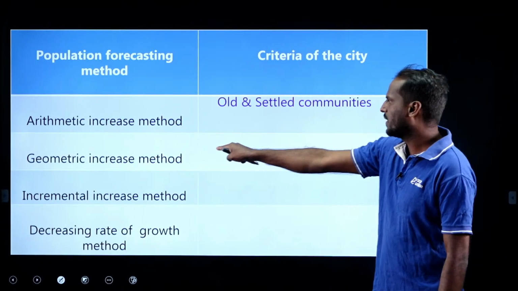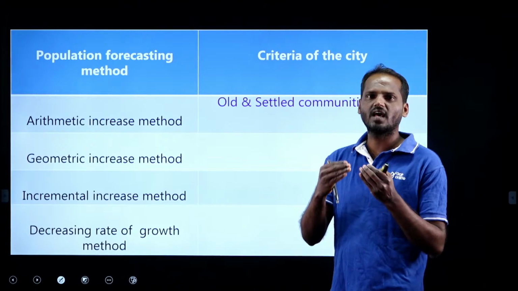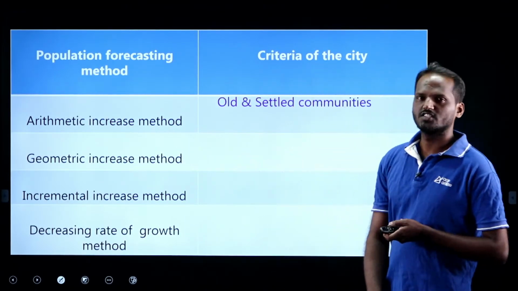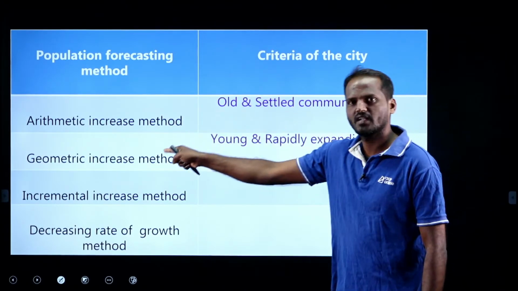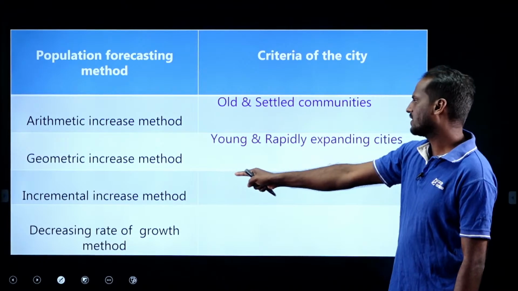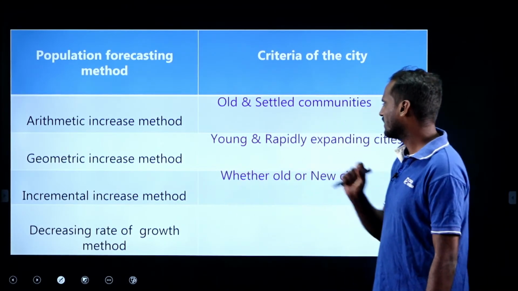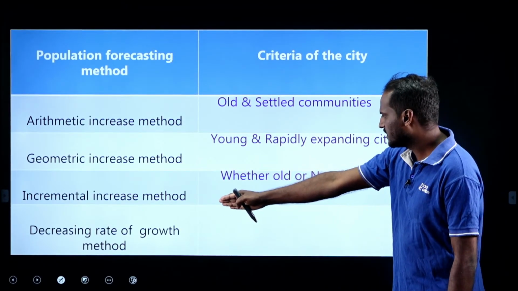The geometric increase method is for young and rapidly expanding cities, when the city has a scope of further expansion. What is the incremental increase method? Whether the city is old or new, we can go for the incremental increase method. The next is the decreasing rate of growth method.